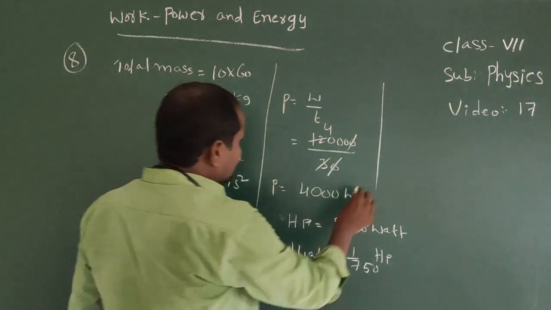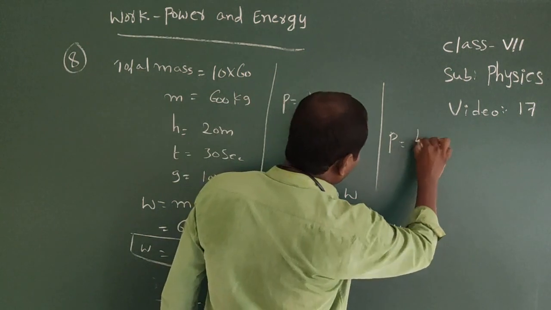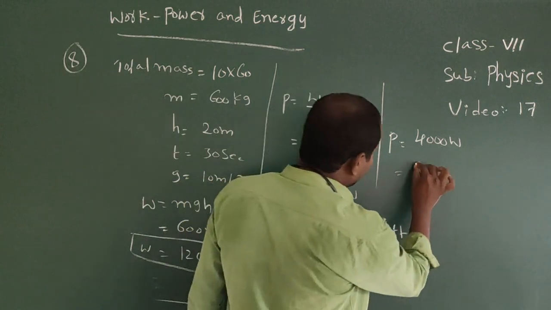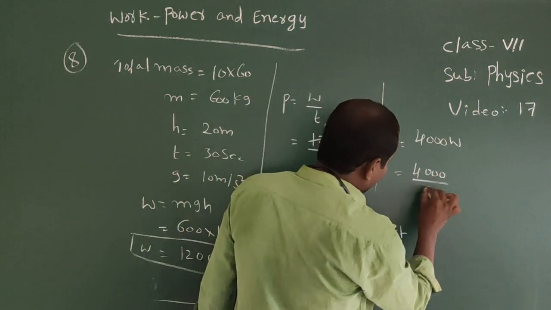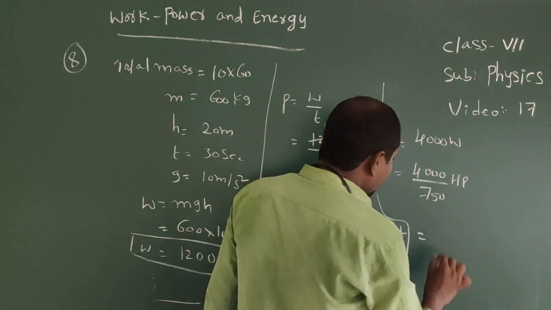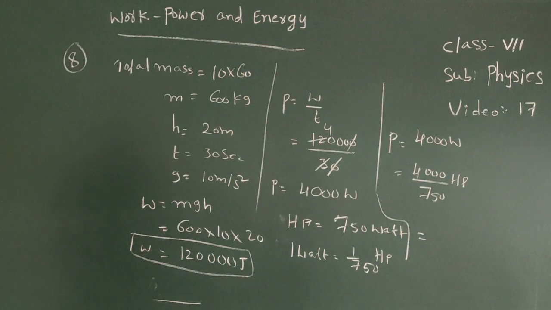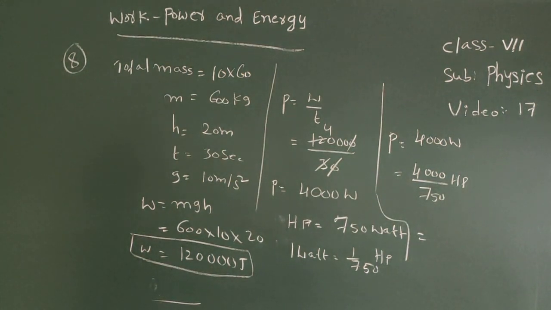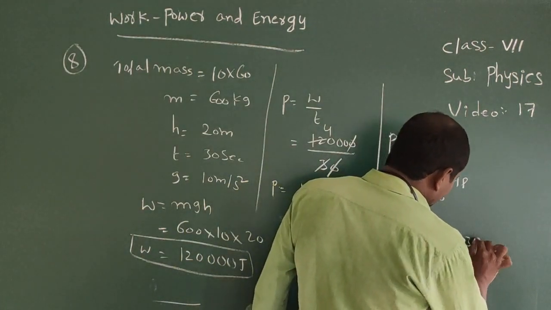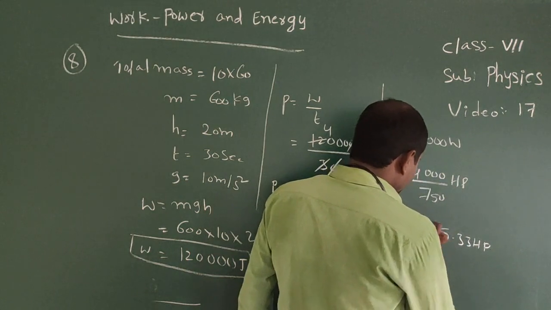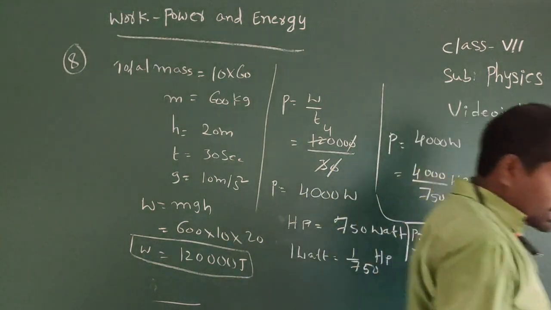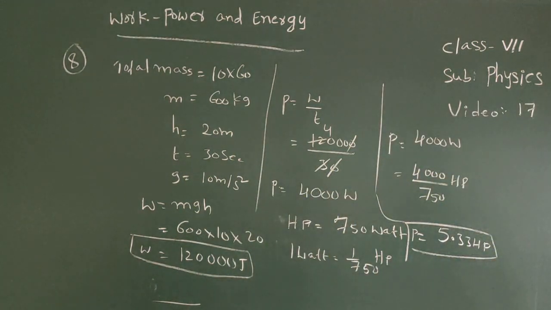Now your power equal to how much here? Power equal to 4,000 watts. Now 1 watt equal to how much here? 1 by 750. So here 4,000 by 750 horsepower, that equal to how much here? 5.33 HP. It is the power value. Power equal to here 5.33 HP.